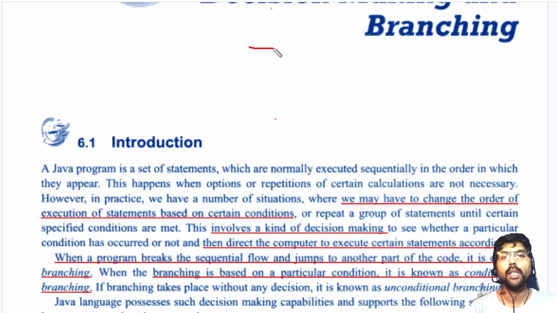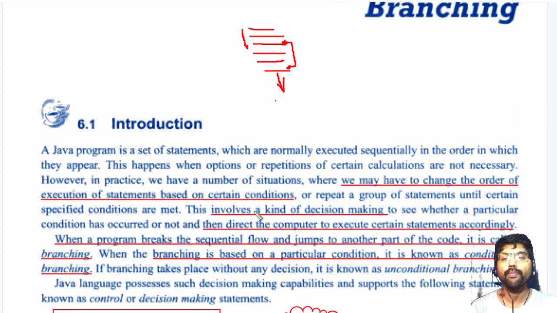For example, we are running a Java program sequentially, one by one. The execution starts one statement after the other. But sometimes we have to check a condition here. If a condition returns some value, we have to jump to a different location. Instead of running in sequential order, we have to jump to a different location and start the execution from there. Okay, such conditions occur in a Java program.